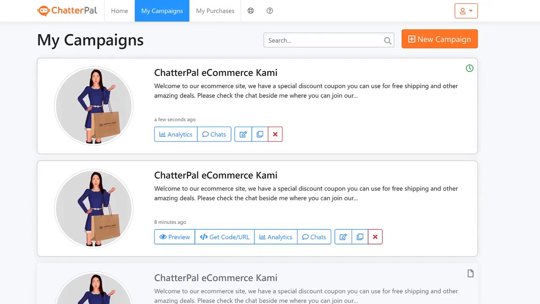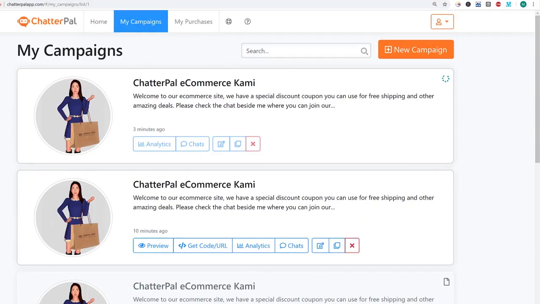That's how easy it is, and that's how quickly you can have your very own ChatterPal created. And then you can edit any of the existing campaigns later on, and then start making changes if something was not right. And on top of that, the rendering is really fast, maybe a few minutes max, and you're ready to go. And this concludes the demo of the ChatterPal app.